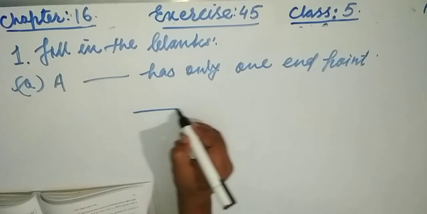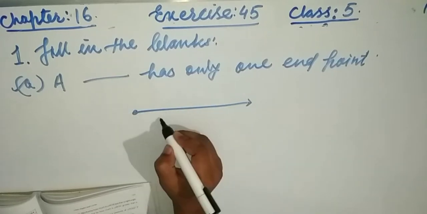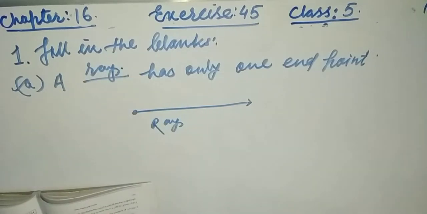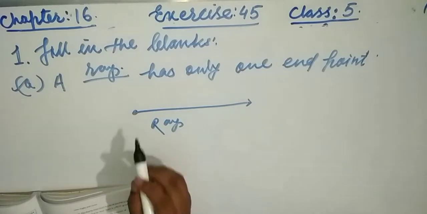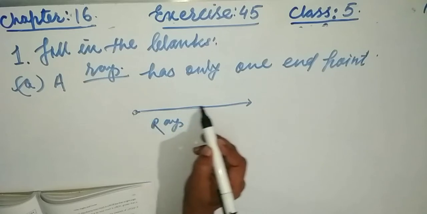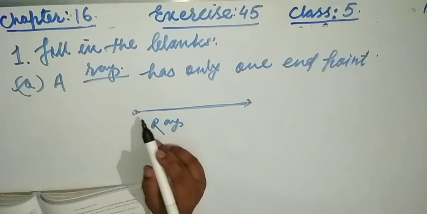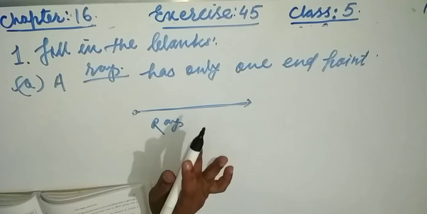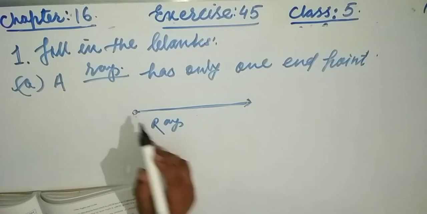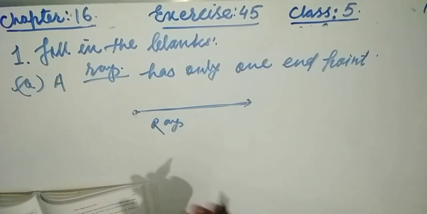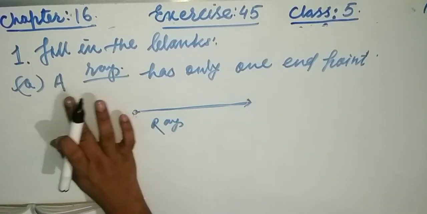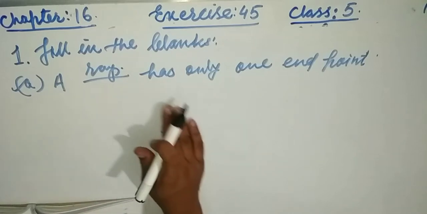This is called the ray. The answer is ray. Ray has only one point. It starts from one point and goes to infinity. So ray cannot be measured, because one end point is known but the other end point is unknown. This is the solution of A: ray has only one end point.